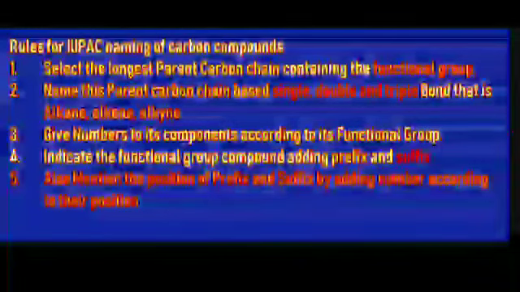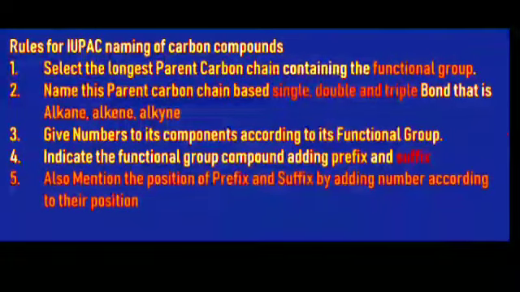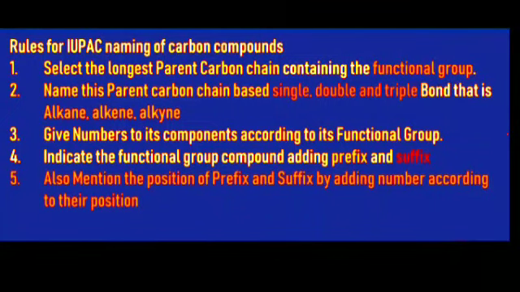First, we have to discuss the rules for IUPAC naming of carbon compounds. In the first step, select the longest parent carbon chain containing the functional group. The second rule is to name this parent carbon chain based on single, double and triple bond, that is alkane, alkene and alkyne. Single bond means alkane, double bond means alkene and triple bond means alkyne.